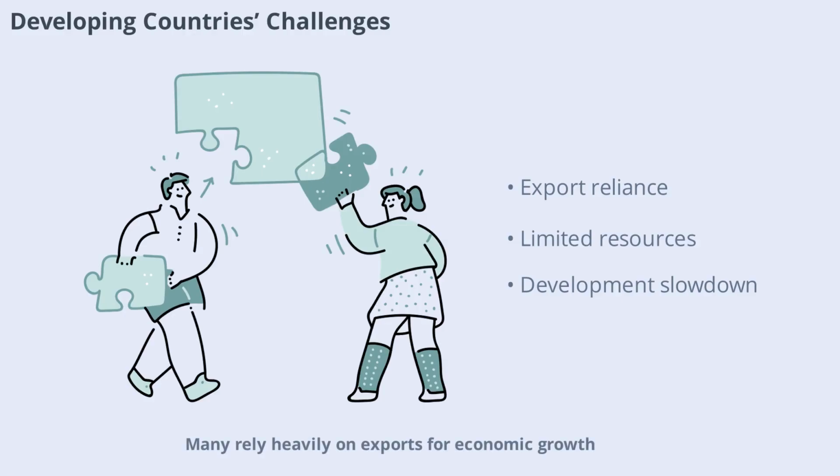Many rely heavily on exports for economic growth and may lack the resources to support affected industries. Trade barriers can limit access to foreign markets, reduce export earnings, and slow development progress. These challenges can exacerbate poverty and inequality, making it even harder for developing nations to achieve sustainable growth.